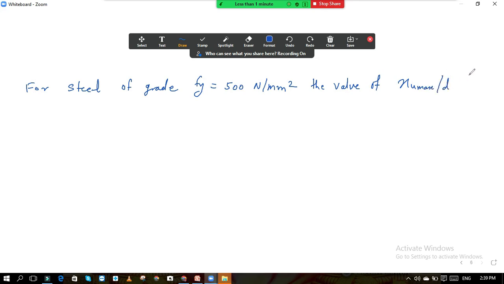So now next. For steel of grade Fy equal to 500 Newton per mm square, the value of xu max by d is: A 0.48, B 0.46, C 0.53 and D 0.43.